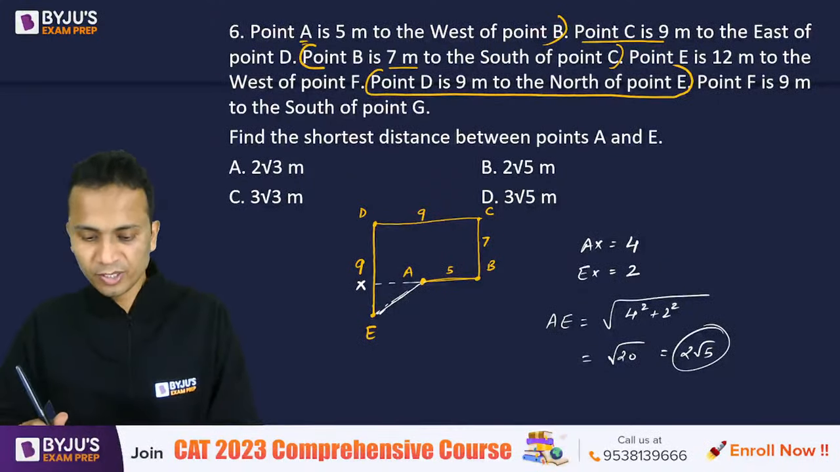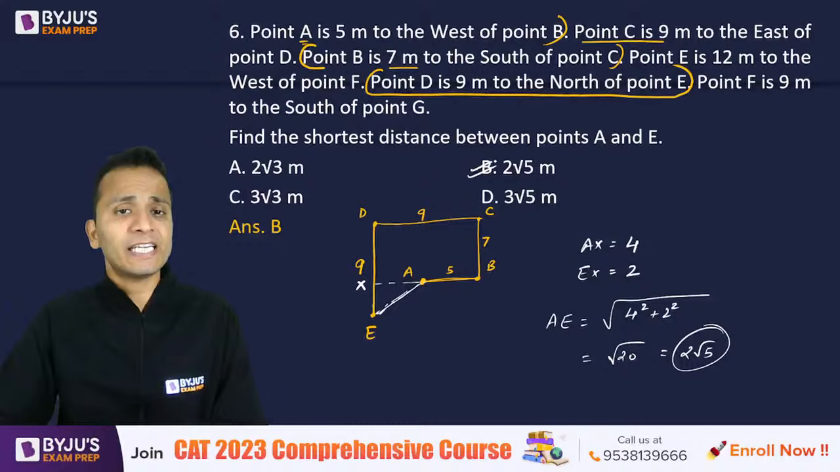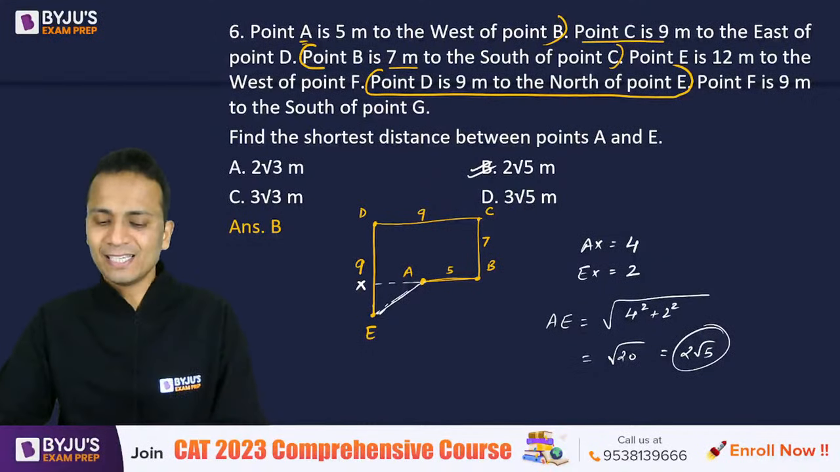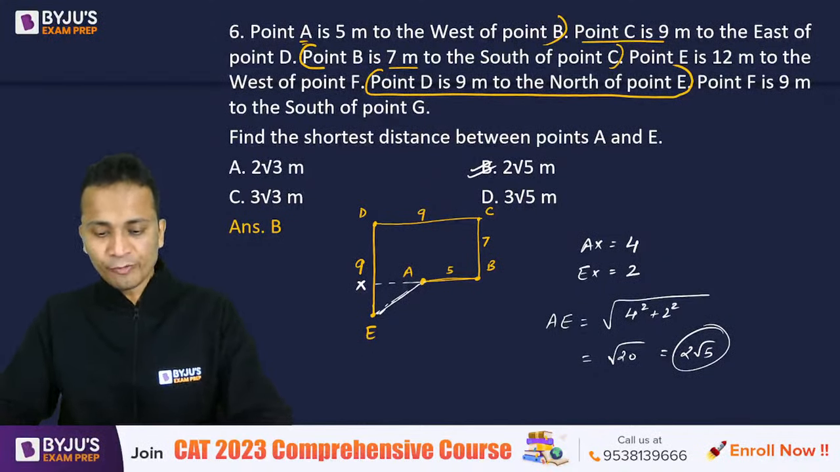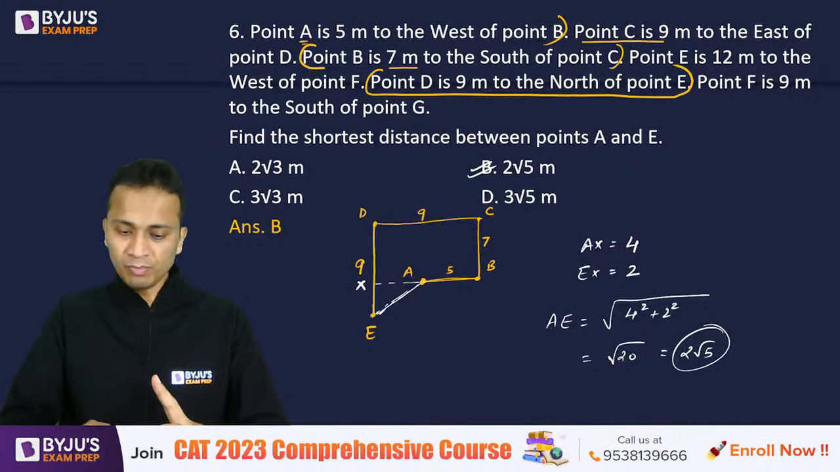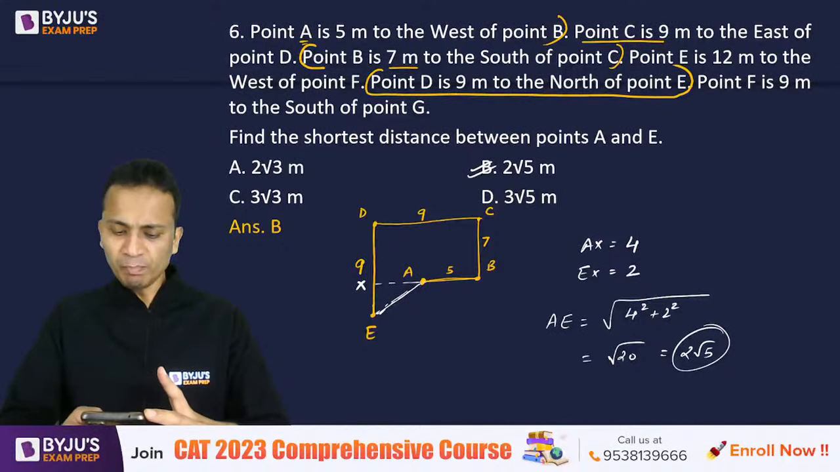Which option is 2 under root 5? It is option B, and let's see if this is the correct answer or not. Yes, this is the correct answer. And how many of you have given the correct answer? Shivam gave the right answer a long time ago. Shilpa, Jaysuman, Naman and Jaydev.